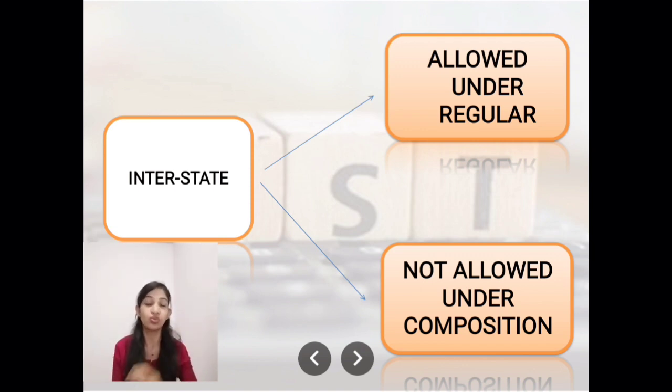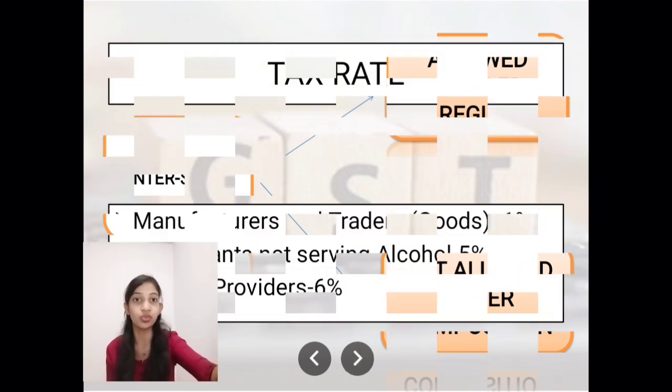You have to choose the regular scheme. That is one disadvantage we can say.